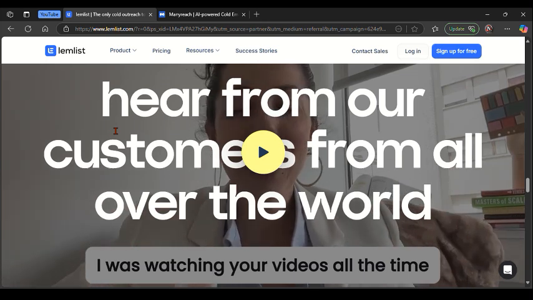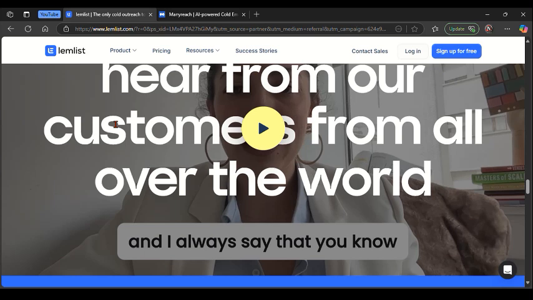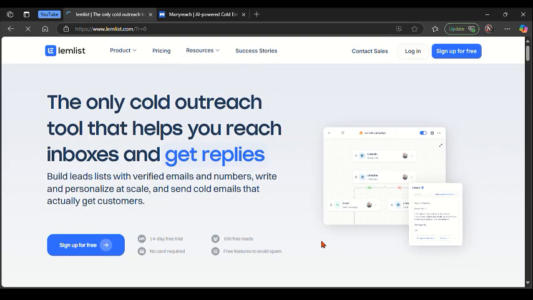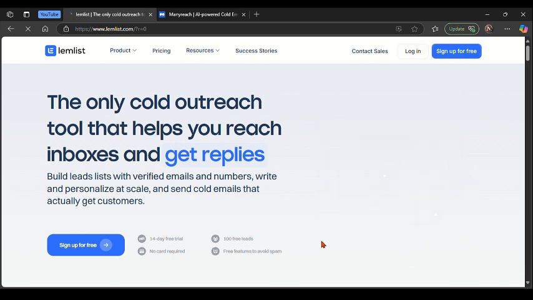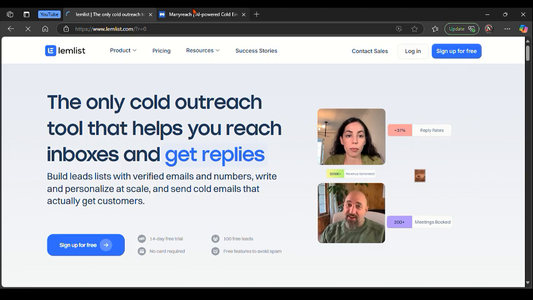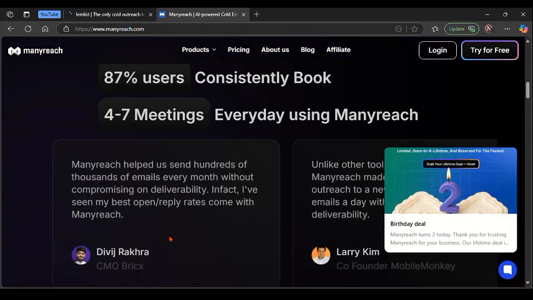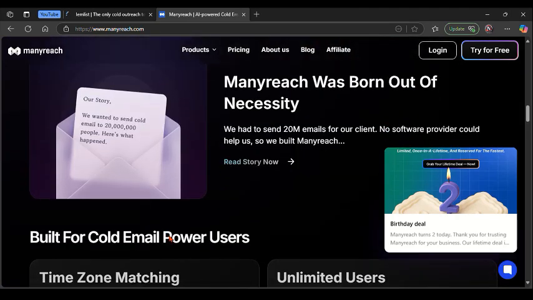Then, talking about what these two platforms are best for, picking Lemlist as an example, Lemlist is best for teams wanting to boost reply rates with advanced personalization features, for example image, video, and dynamic text. Talking about Manyreach on the other side, this platform is best for startups and sales teams needing scalable multi-channel email plus LinkedIn outreach with AI personalization.